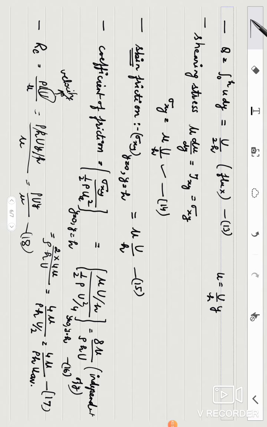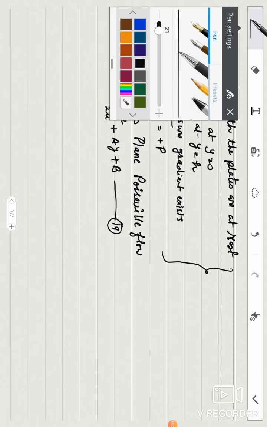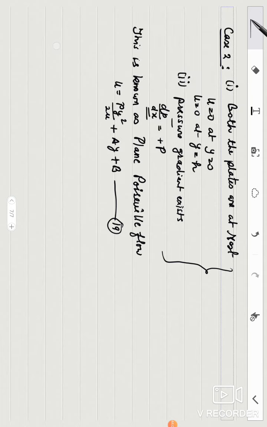So now we are at this equation u. I am giving it number 19 because I am starting from here. Apply this condition.